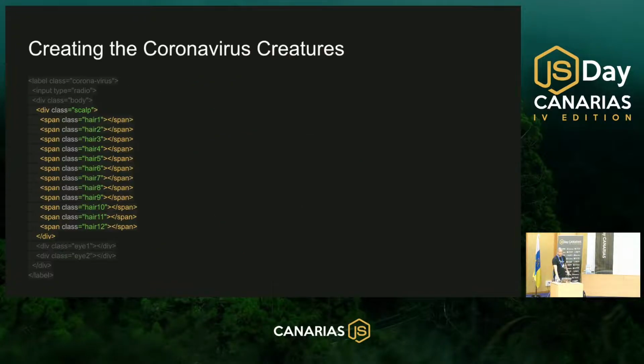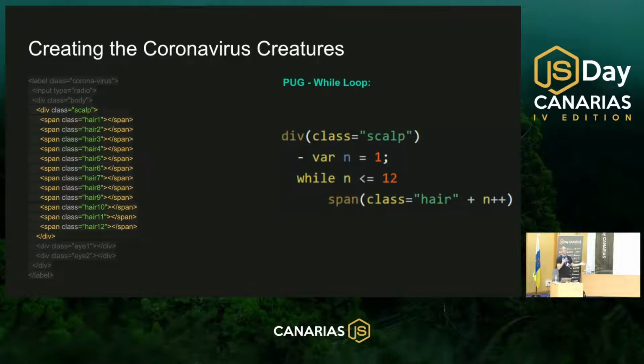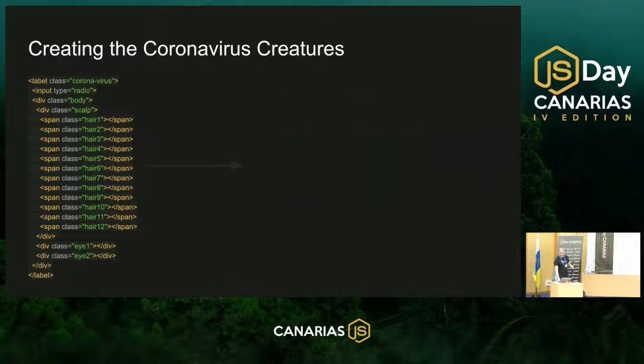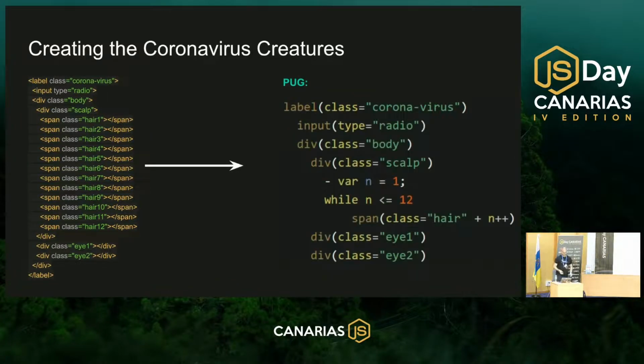And now, instead of doing this repetition, for example, I can write it in Pug. In Pug, we have variables and while loops, and we can create HTML in a smarter and more dynamic way. But when you are working with Pug, and as you can see, it's written differently from regular HTML. It's compiled to regular HTML, but it's written differently. You cannot write half code of Pug and half code of HTML. If you are working with Pug, you need to write everything in Pug, and this means that I needed to update all the HTML code to the new way that Pug is written.